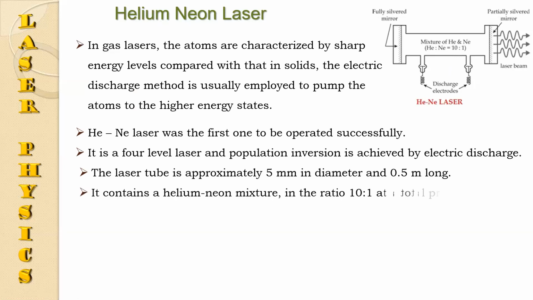It contains a helium neon mixture in a ratio 10:1 at a total pressure of about 1 mm of mercury.